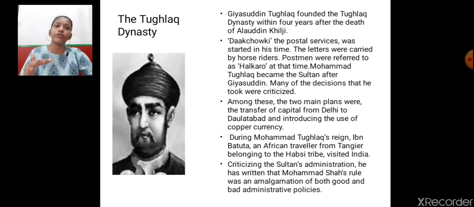After the death of Ghiyasuddin Tughlaq, the throne was again ascended by Muhammad Tughlaq, and Ibn Battuta, who travelled from Africa, from Tayangar, belonging to the Hapsi tribe, during the regime of Muhammad Tughlaq, said that the Sultanate was an amalgamation of both good and bad administrative policy. So, this is what we have learned till now. In the next part, we will move ahead and understand more about Delhi during this period.